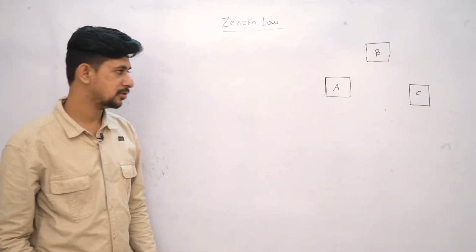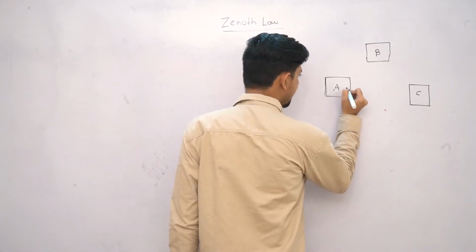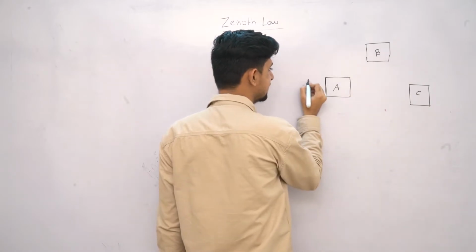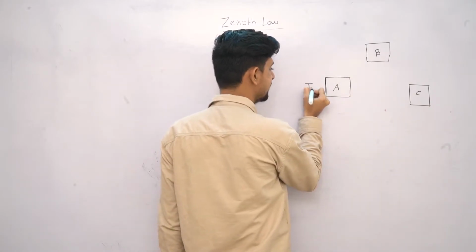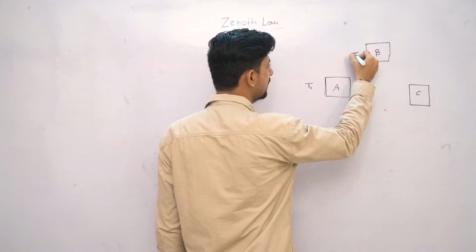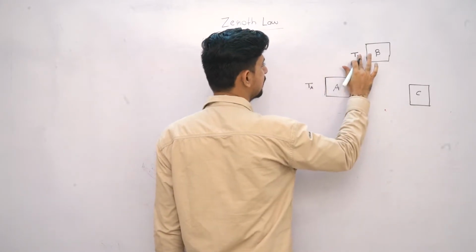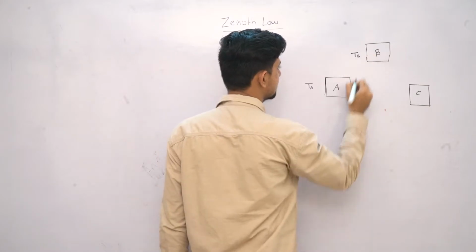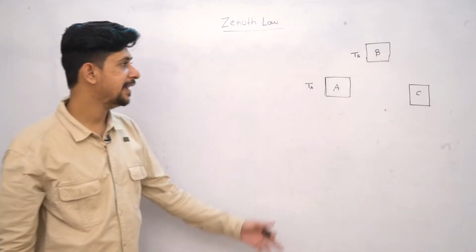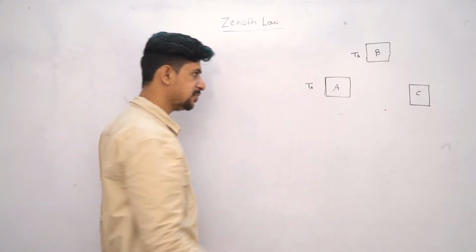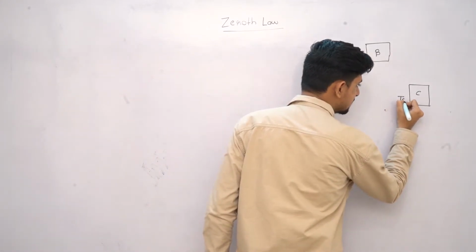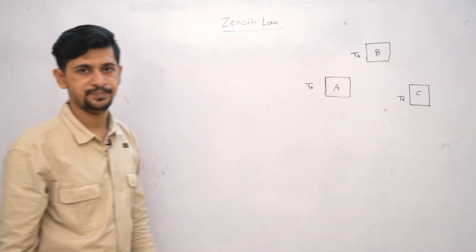Now, as per Zeroth law, let's say the temperature of body A is T1, temperature of body B is T2. Even better, let's name these TA and TB, which represent the temperature of body A and B respectively, right? And similarly, let's say the temperature of body C is TC.